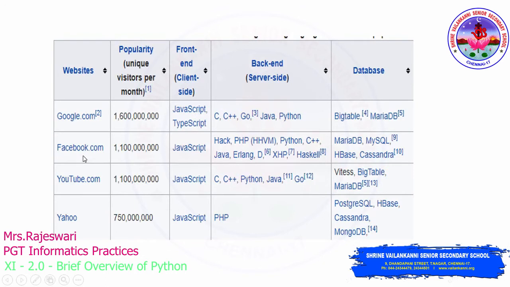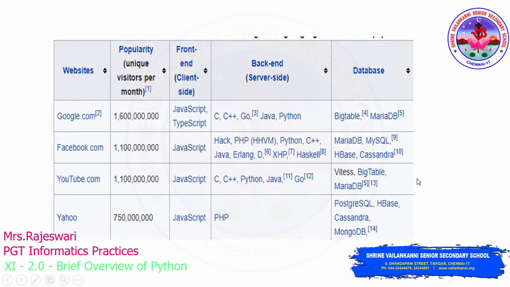And even if you take Facebook, in Facebook also they make use of JavaScript, Facebook, YouTube, Yahoo. So at the back end they have used Python. Here in Facebook and YouTube they make use of Python programming language at the back end. Even Instagram, which you use nowadays, that particular software also makes use of this Python at the back end. Clear?